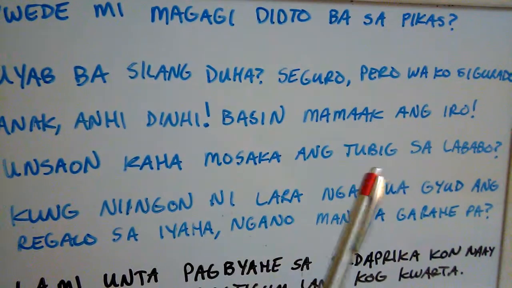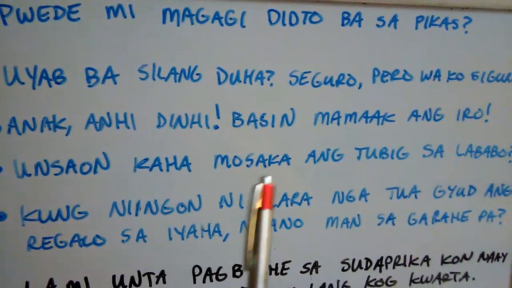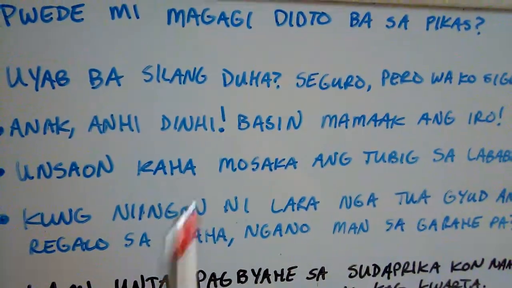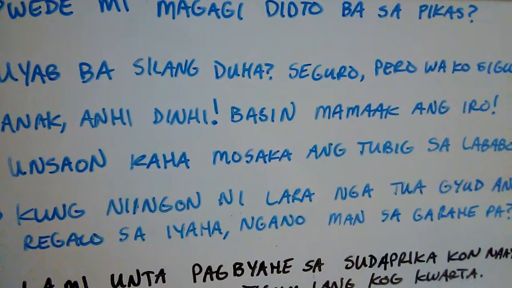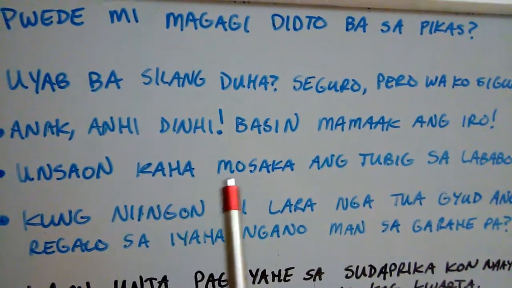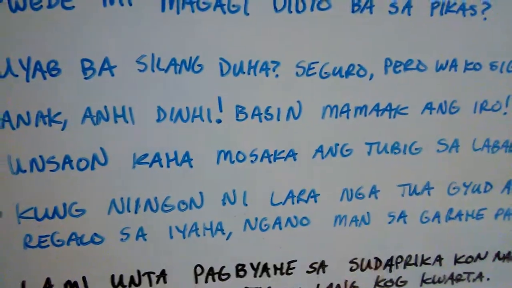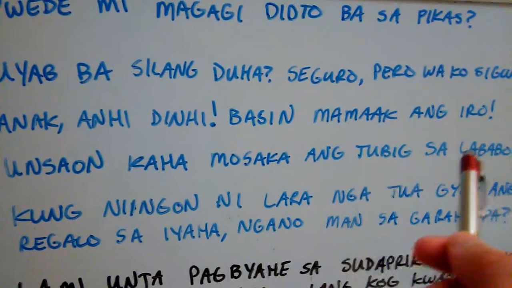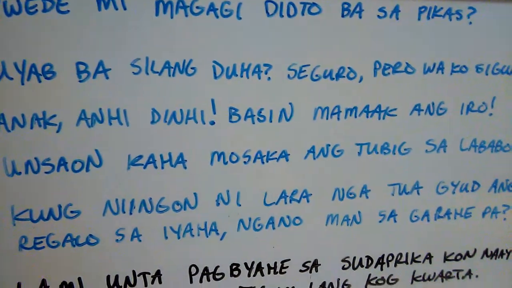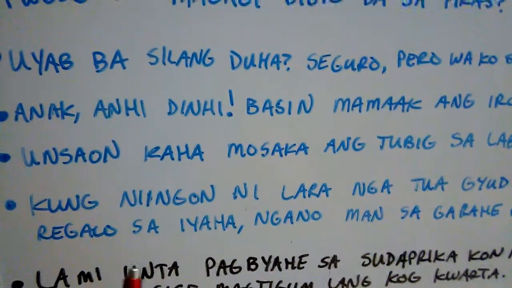The next one is: Unsaon kaha mosaka ang tubig sa lababo? So how is it perhaps that the water will rise in the sink? Unsaon kaha? It's like, I wonder. How is it, I wonder, or how is it perhaps, or how is it maybe that the water will rise in the sink, right? Mosaka ang tubig sa lababo. Verb, subject, object, right? So, unsaon kaha mosaka ang tubig sa lababo? How is it maybe, right?